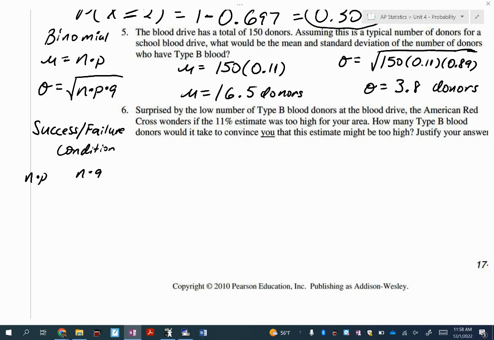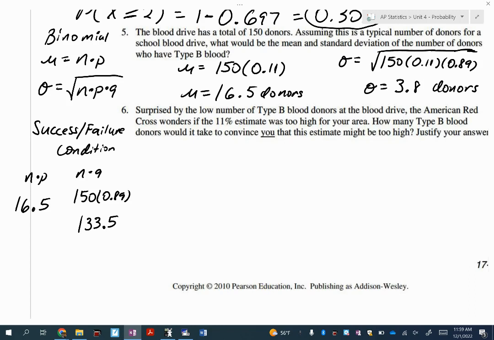What is 150 times 0.11? 16 and a half. Let's also do 150 times 0.89. This is going to be my failures. And you can do that, or you can just take the 16 and a half and subtract it from 150, right? We only have 2 options here. Either they're type B or they're not. And you get 133.5.